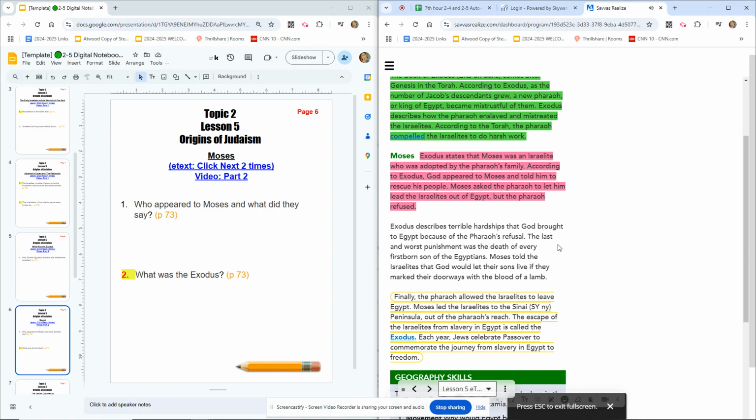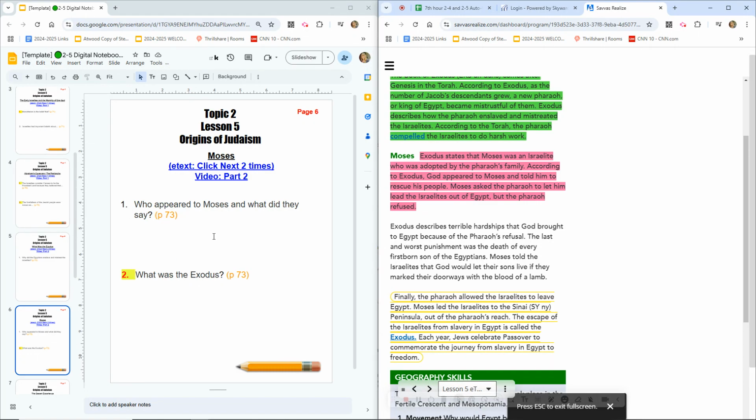Moses told the Israelites that God would let their sons live if they marked their doorways with the blood of a lamb. Finally, the Pharaoh allowed the Israelites to leave Egypt. Moses led the Israelites to the Sinai Peninsula, out of the Pharaoh's reach. The escape of the Israelites from slavery in Egypt is called the Exodus. Each year, Jews celebrate Passover to commemorate the journey from slavery in Egypt to freedom.